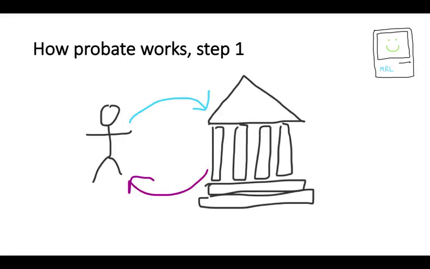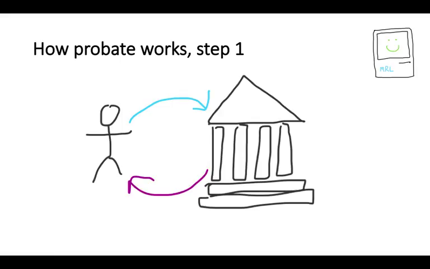So the first step is if somebody dies, somebody else obviously has to go to court and notify the court that they need to start a probate process. So that's this blue line of the person going to the court. In the process, the court will review the petition, look at the will, check its validity, do a number of other steps, and ultimately nominate or appoint this person as an administrator or executor of the estate.